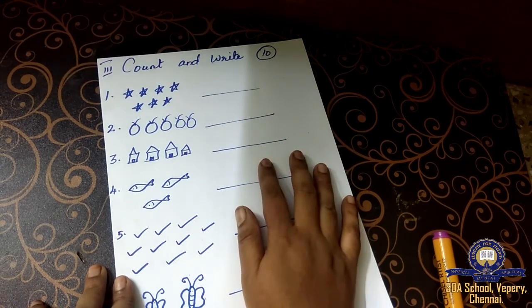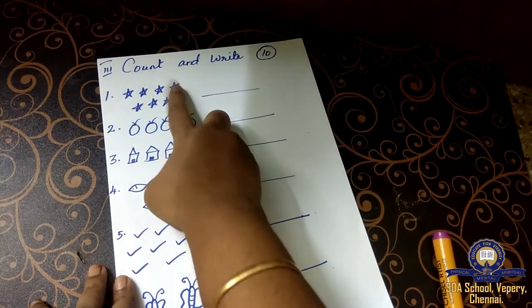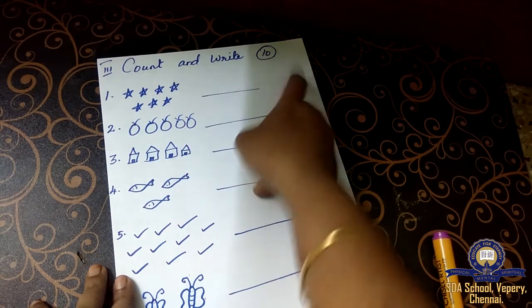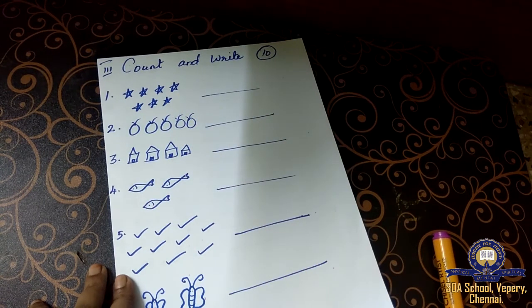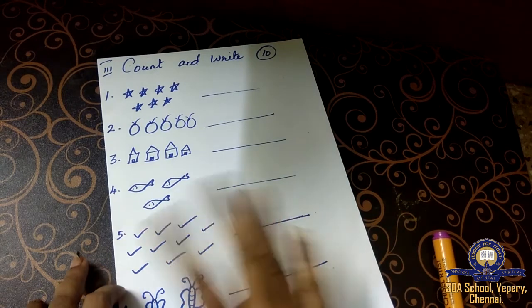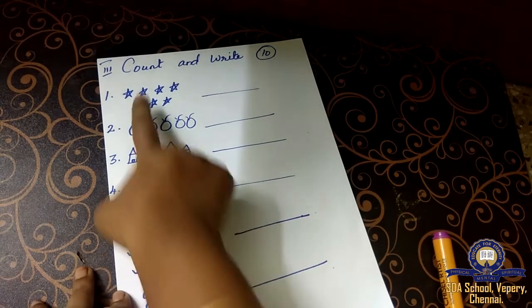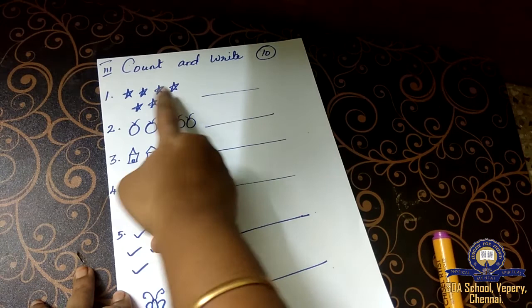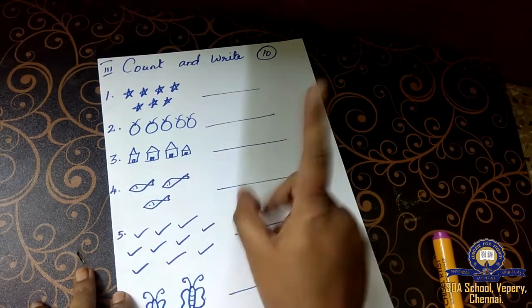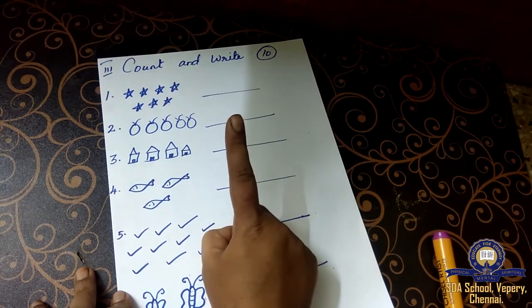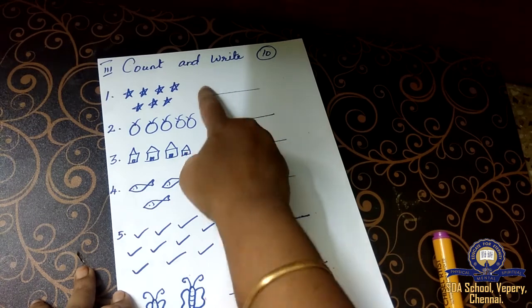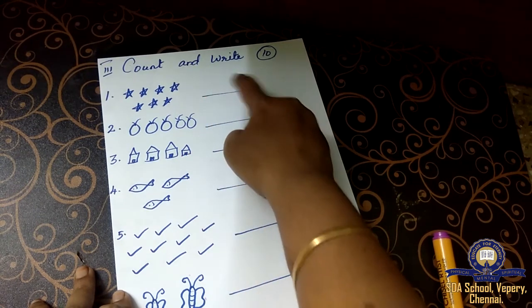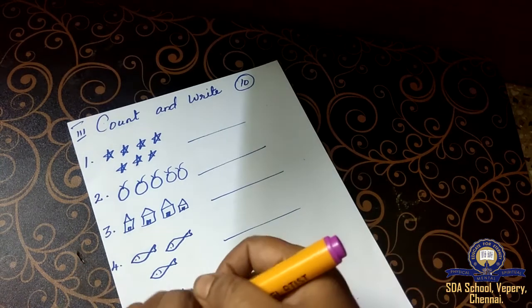Is it clear, children? You have to count and write the number and the number name. This is very, very important. Just like that, you can't put the number. See, if it is 1, 2, 3, 4, 5, 6, 7, if you write only 7, I'll give you only 1 mark for it. You have to write the number, put a hyphen and write the spelling for that number name.